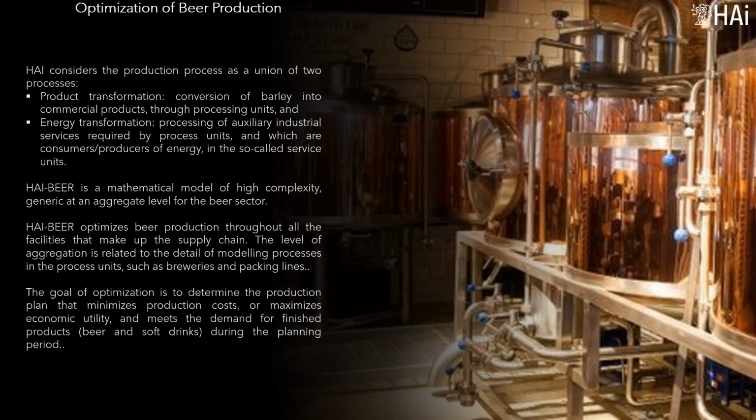High beer is a mathematical model of high complexity, generic at the aggregate level for the beer sector. High beer optimizes beer production throughout all the facilities that make up the supply chain. The level of aggregation is related to the detail of modeling processes in the process units, such as breweries and packing lines. The goal of optimization is to determine the production plan that minimizes production costs, or maximizes economic utility, and meets the demand for finished products, beer and soft drinks, during the planning period.